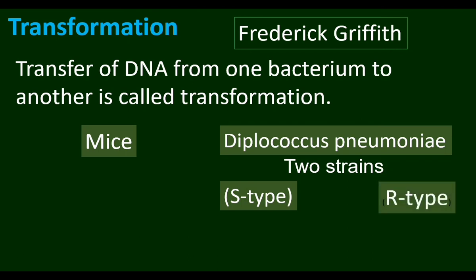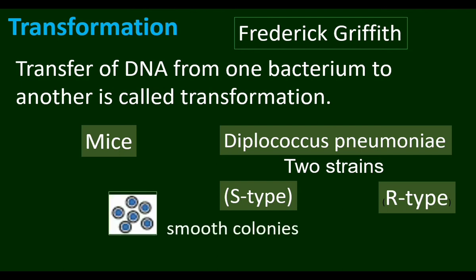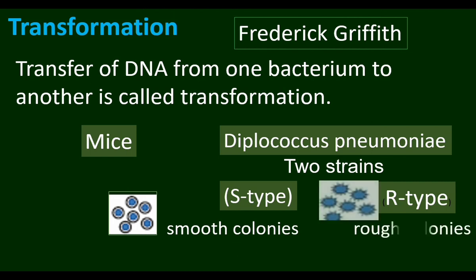S type is smooth type. The bacterial cells form smooth colonies. They produce smooth polysaccharide on the surface. R type is rough type. They form rough colonies. And the S type is virulent, that is a disease causing, harmful type. And the R type is avirulent.